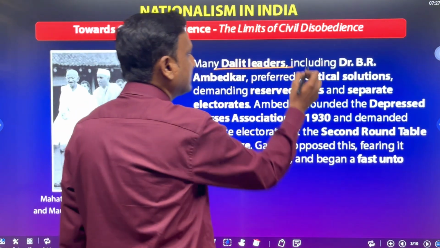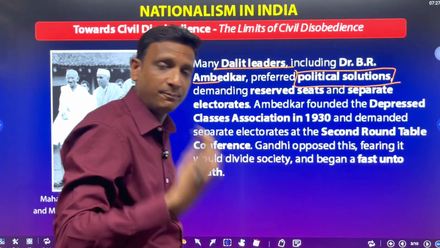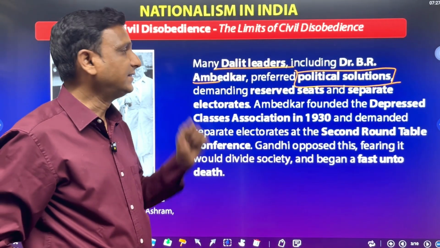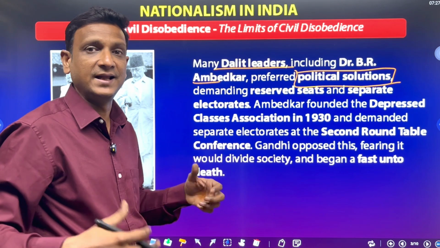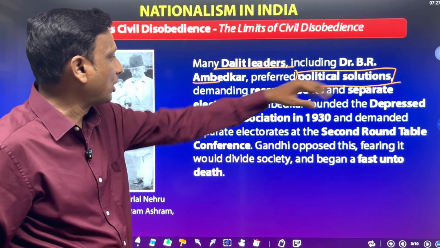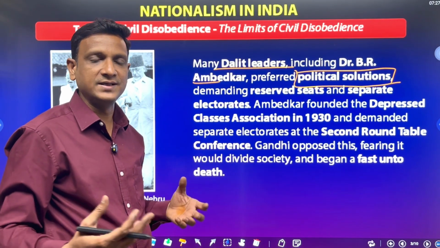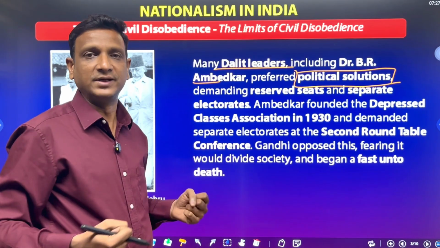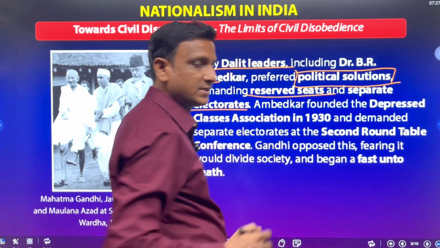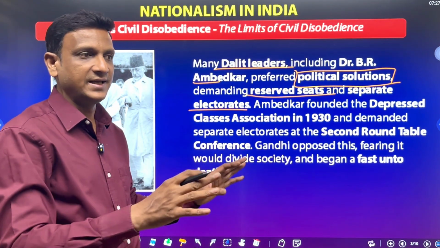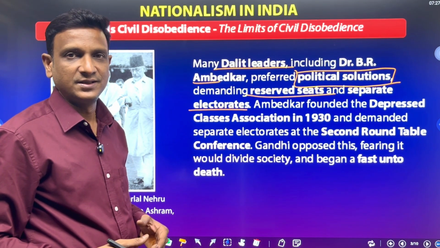However, many Dalit leaders, including Dr. B.R. Ambedkar, preferred political solutions for the upliftment of Dalits. Dr. B.R. Ambedkar was fighting for the Dalits and their rights. He was looking for political solutions, not some kind of support or temple entry, not this kind of favors. We want some power. So he demanded reserved seats and separate electorates. Separate electorates give Dalits areas to participate in the election. Right?